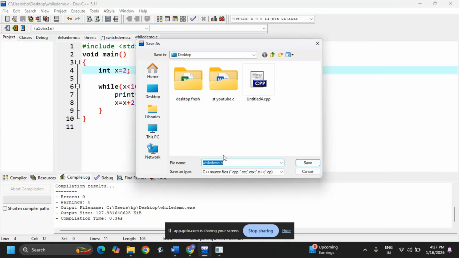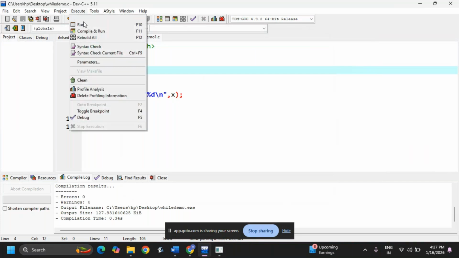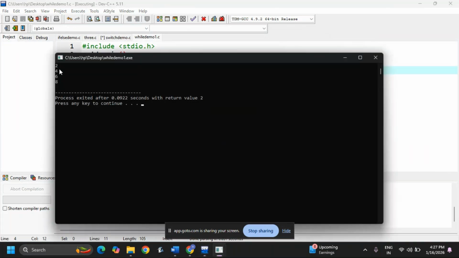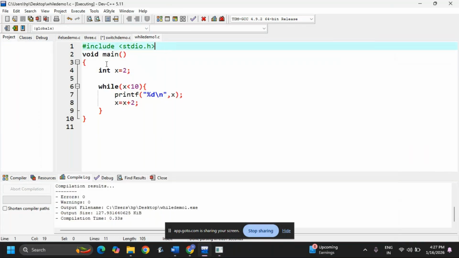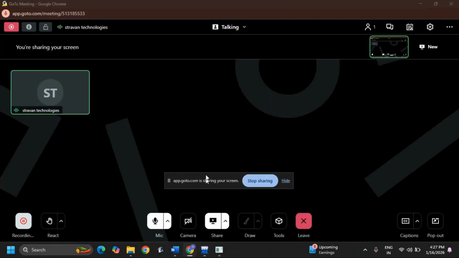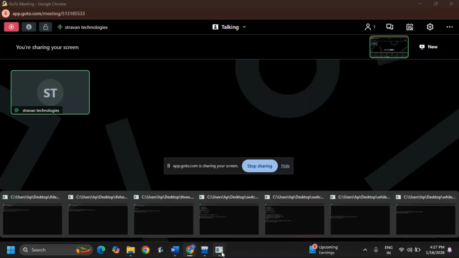Okay, now while demo 1 dot c. Okay, now running. Okay, now 2, 4, 6, 8. Okay, this is about the while loop. Next concept.